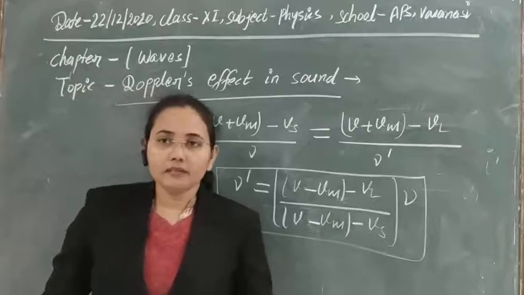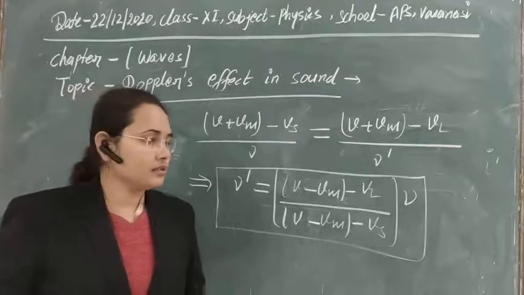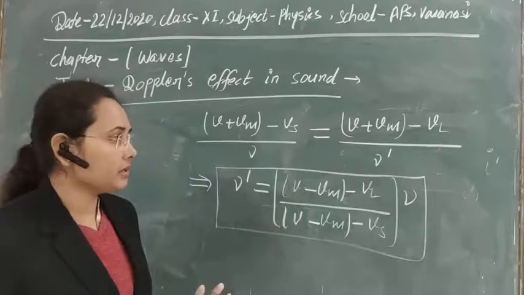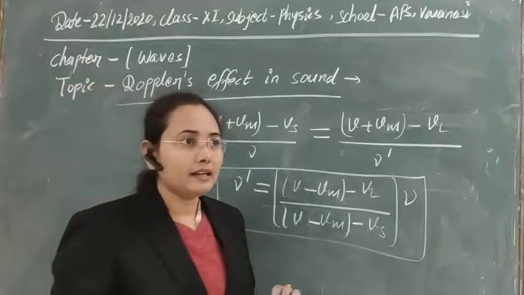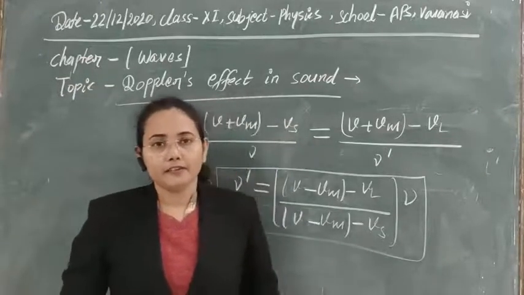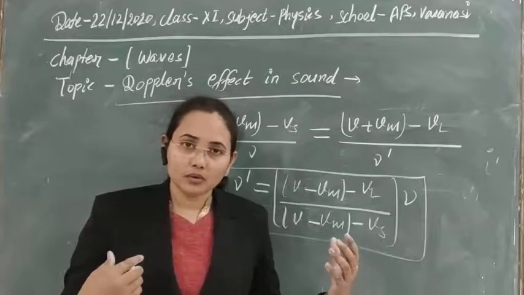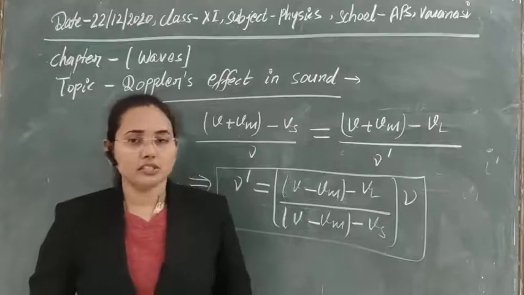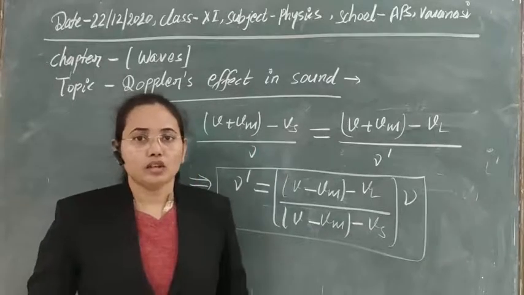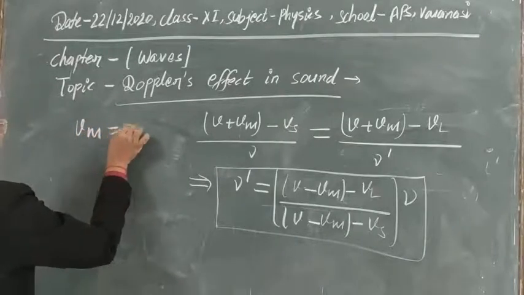But suppose the medium is at rest, meaning the medium is stationary. In that case, if the source and listener are in relative motion, then due to their relative motion there will be a change in frequency also. So if the medium is at rest, then Vm will be equal to 0.